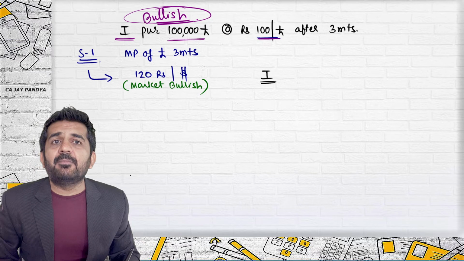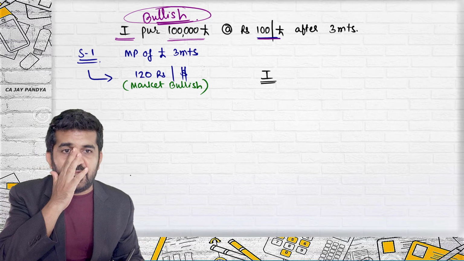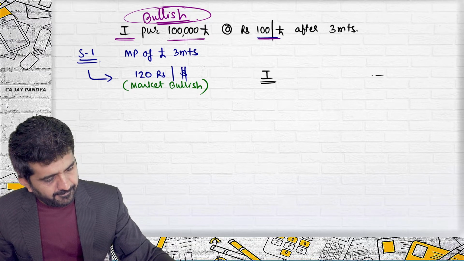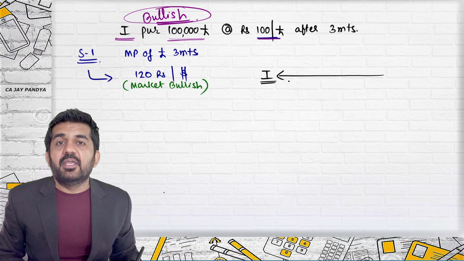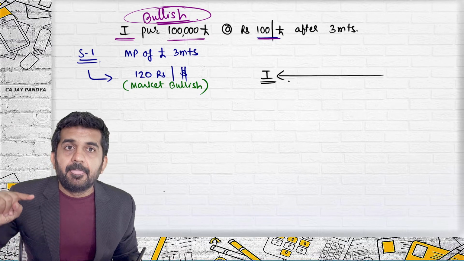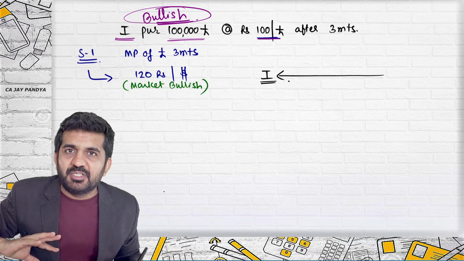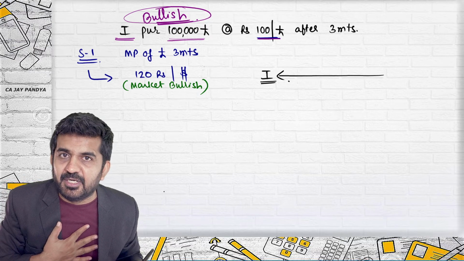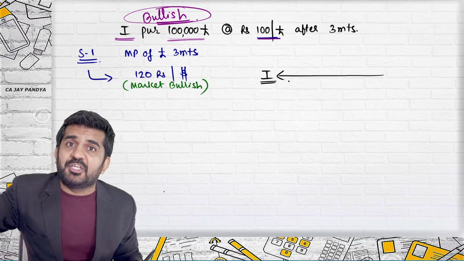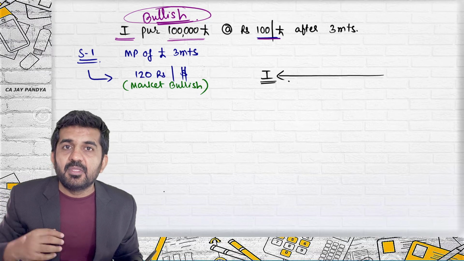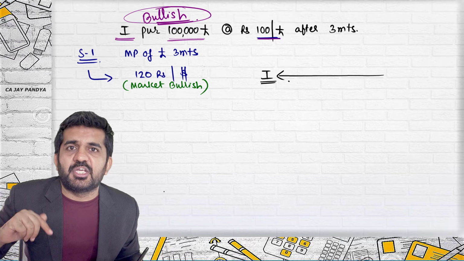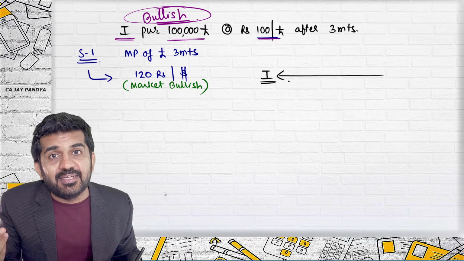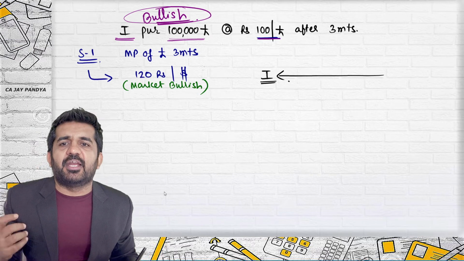Will I be getting money in settlement by differences, or will I have to pay the money? I will be getting money. Why getting money? Try to understand. I am bullish, market is bullish: I'll be getting money. I am bearish, market is bearish: I will be getting money. I am bullish, market is bearish: I'll have to pay the money. I am bearish, market is bullish: I'll have to pay the money. If my forecasting was correct, then I'll be getting money. If it was not correct, I'll have to pay the money.